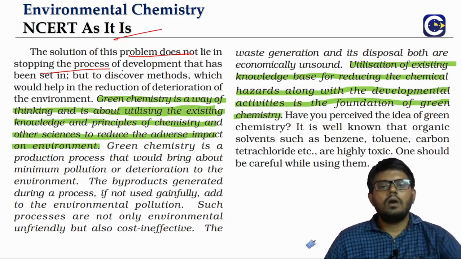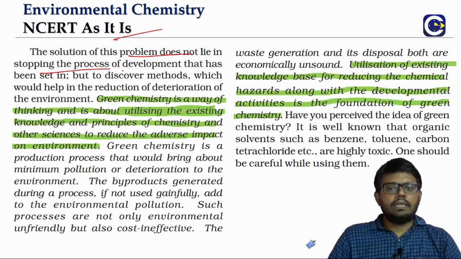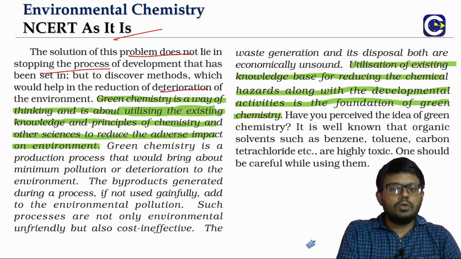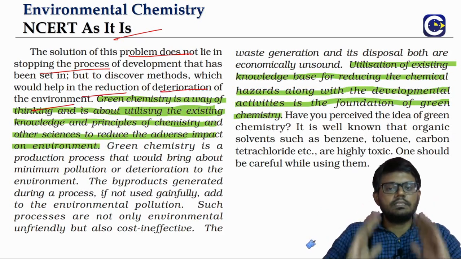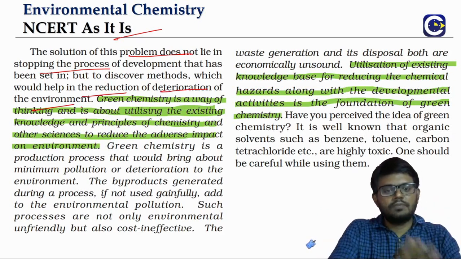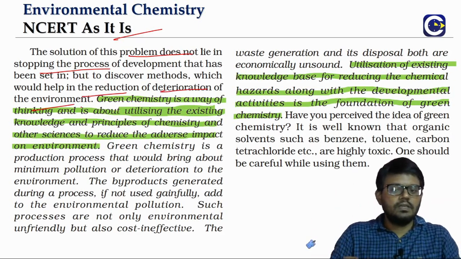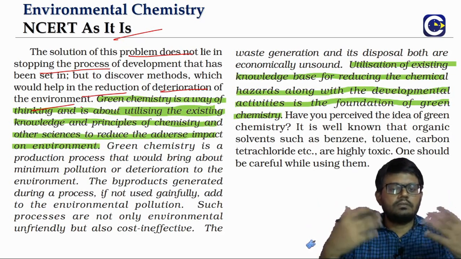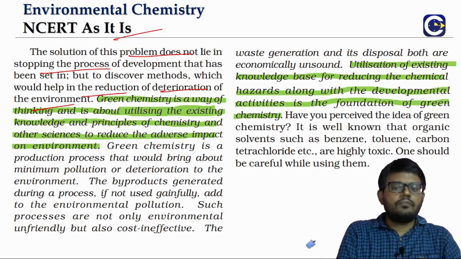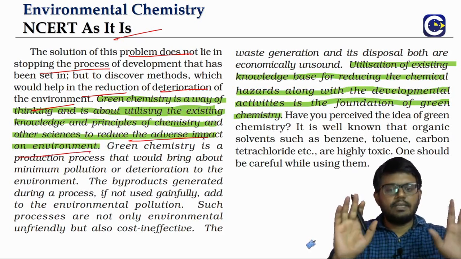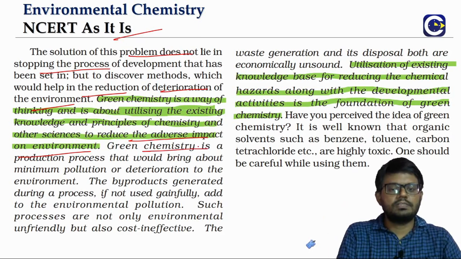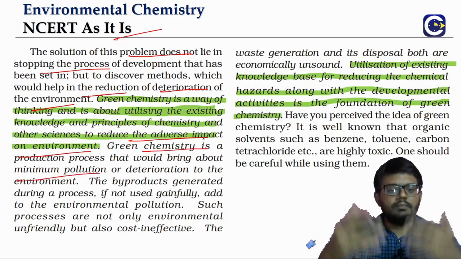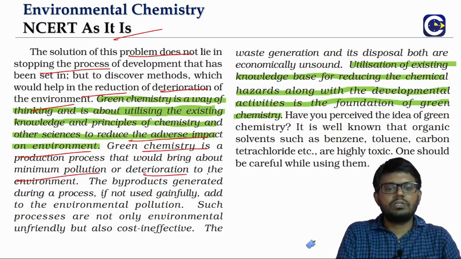But how do we reduce the damage that is happening to the environment, the environmental deterioration? How do we reduce it? So for this we have to come up with using our existing knowledge of the principles of chemistry and other parts of science. We have to come up with techniques or ways of reducing the adverse effect on the environment. That's what we call the green chemistry principles. So the green chemistry process is basically about minimizing the pollution or deterioration of the environment.